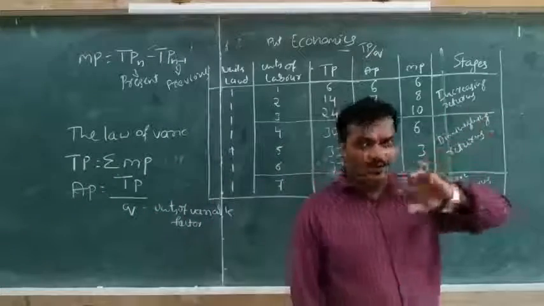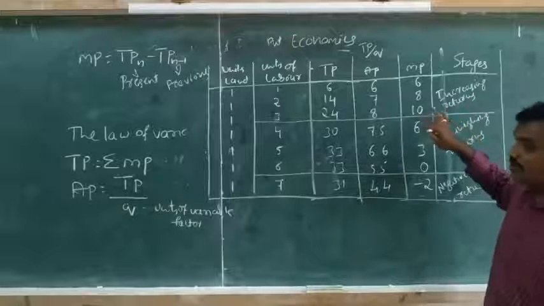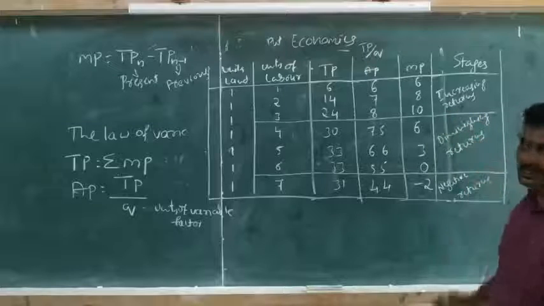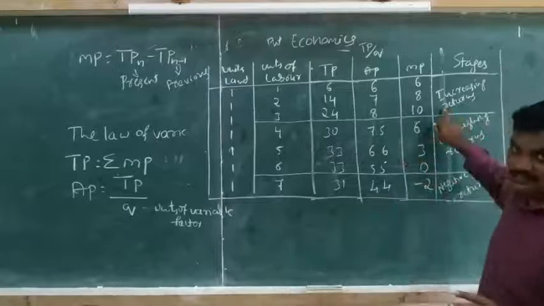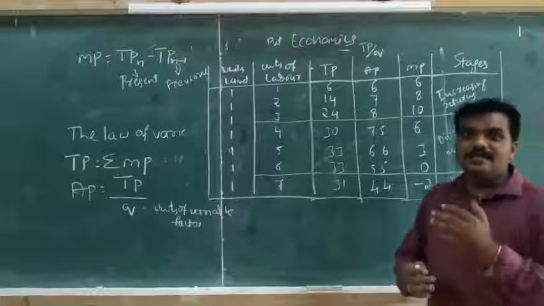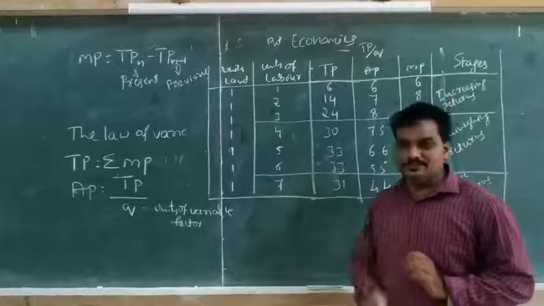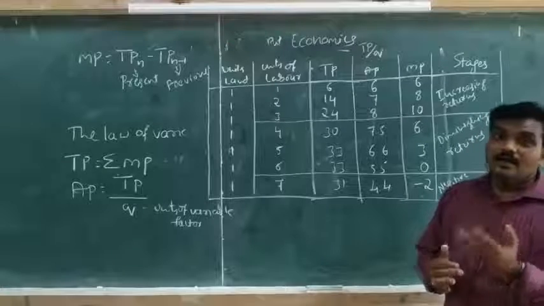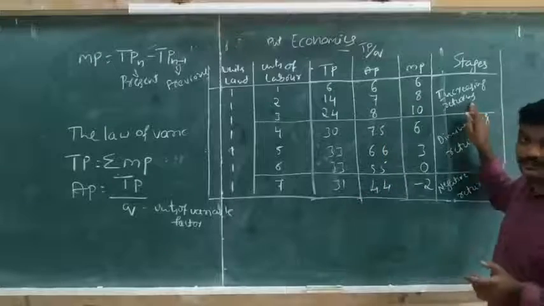Returns, what does it imply? Returns means output. I will explain the three stages: increasing returns, diminishing returns, negative returns. Increasing returns means the output increases at an increasing rate, greater than the rate of increase of the variable factor, when the fixed factor is kept constant. That stage is known as increasing returns.